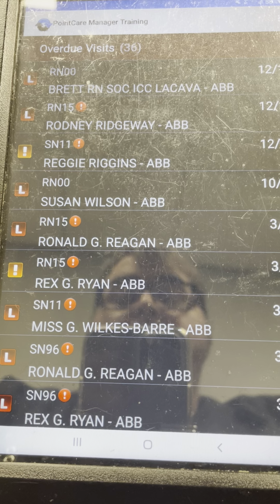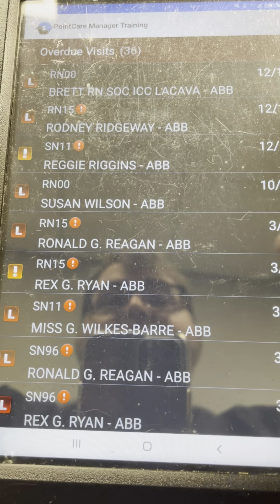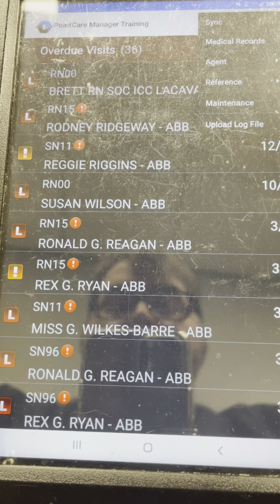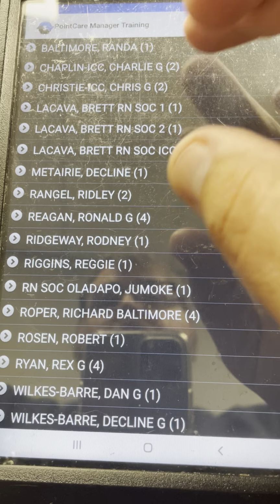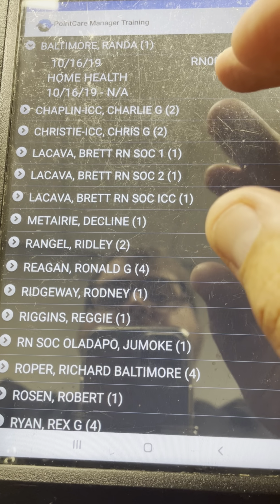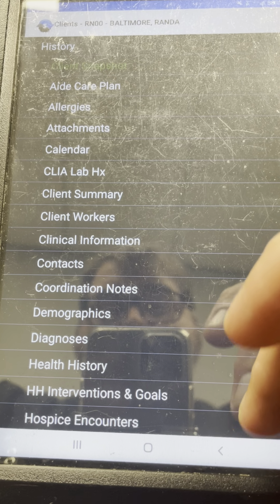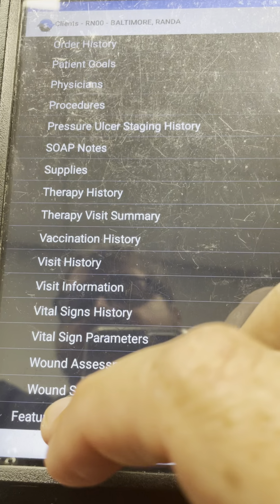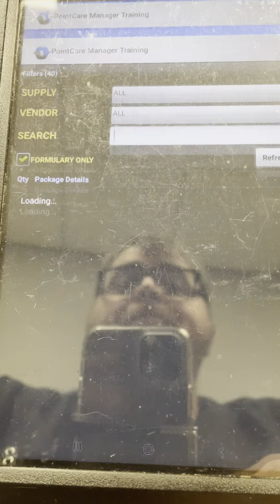So the first thing that we want to talk about is how to order supplies if we are not inside of a visit. The way that we do that is we hit the three dots in the upper right hand corner. We're going to go to medical records. We're going to choose the patient that we are trying to order the supplies for. And remember, once you click this drop down, you can click anything that's in there and it'll get you to the same place. This is all the history of the patient, so we want to go down to features, and then, of course, order supplies.